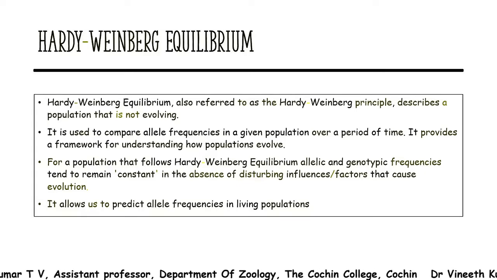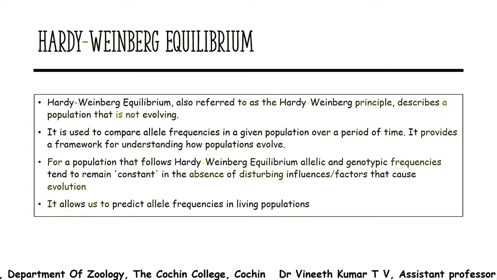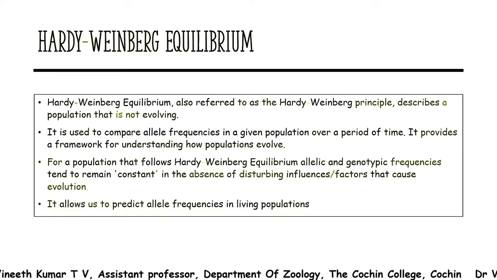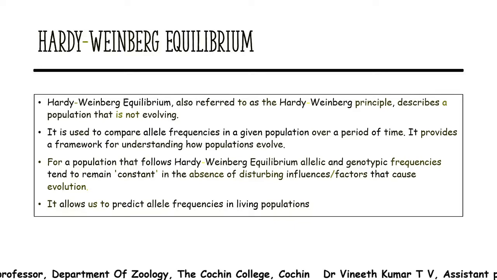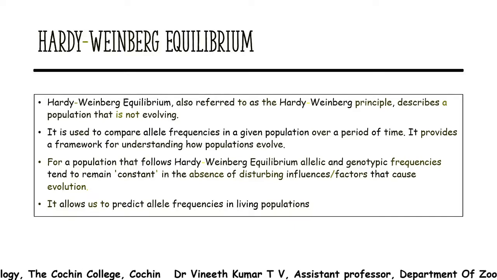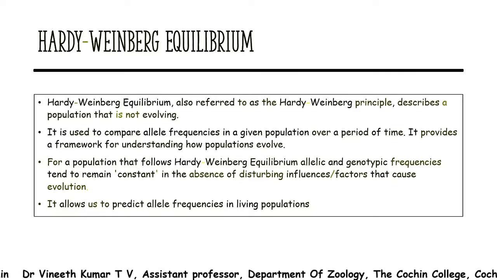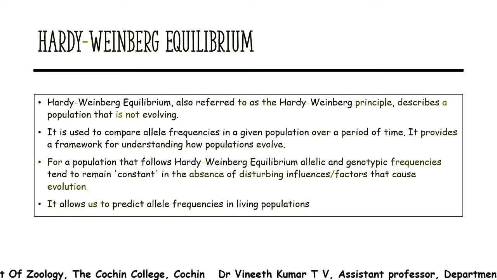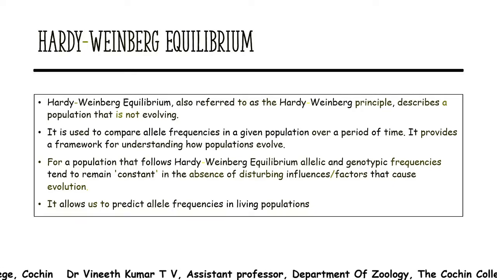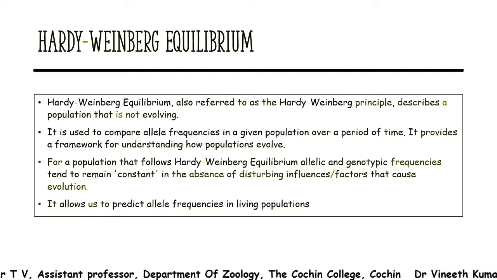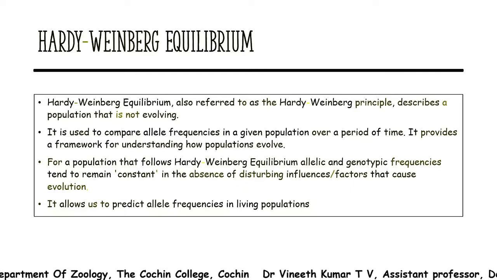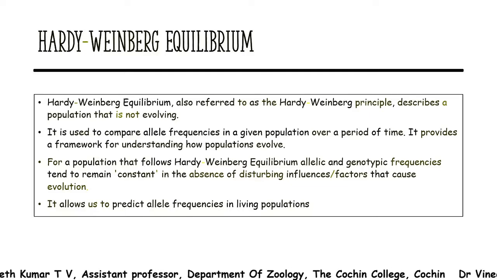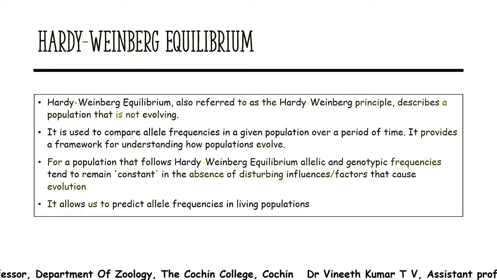hence the use of such an equilibrium, the Hardy-Weinberg equilibrium, is that this is taken as a standard with which you can compare the populations existing in nature, which are evolving by different means. It is used to compare the allele frequencies in a given population over a period of time. And as I said, this provides a framework for understanding how a population is evolving.